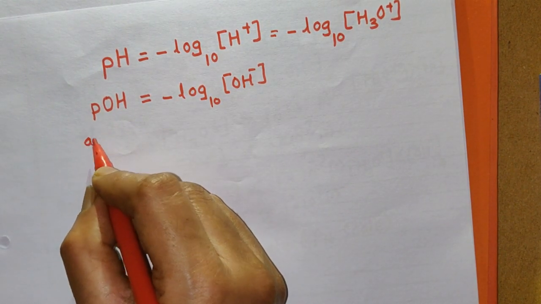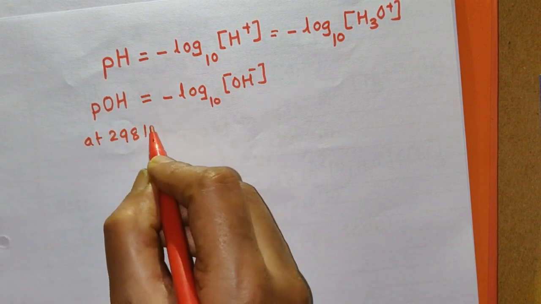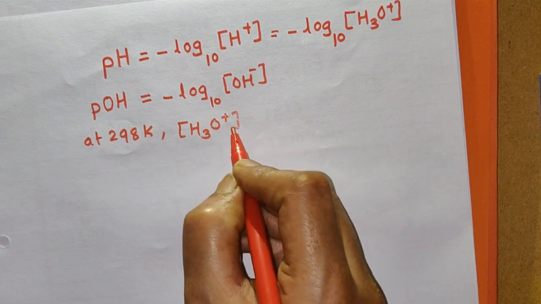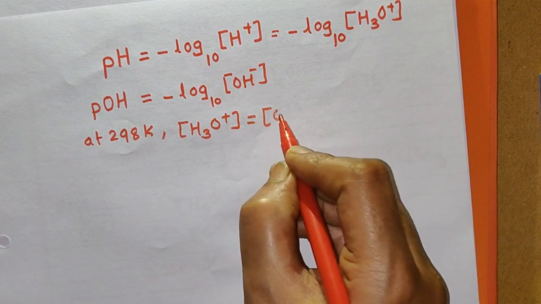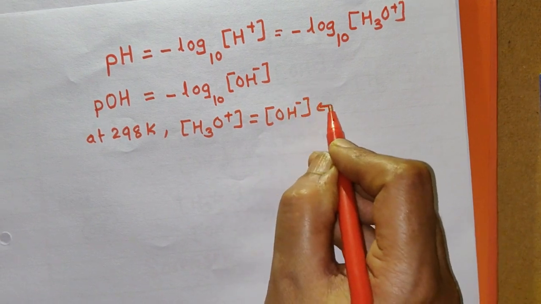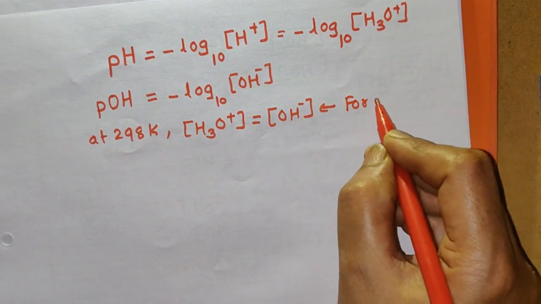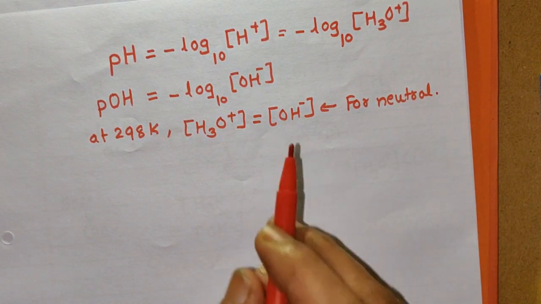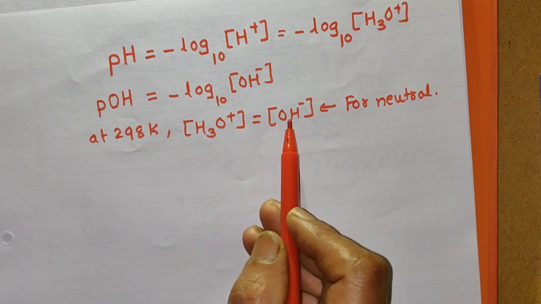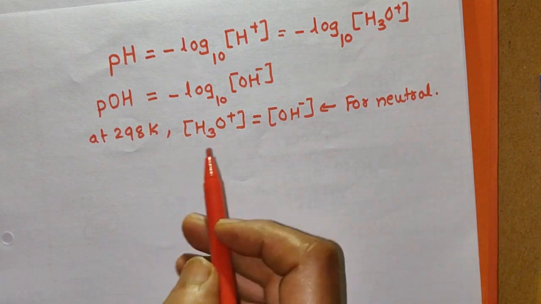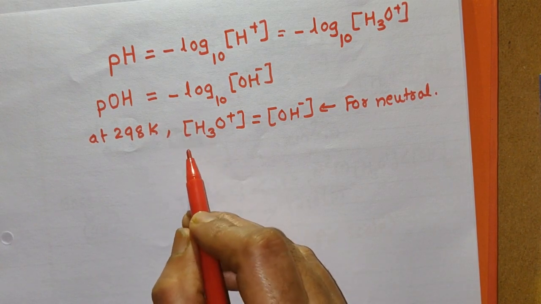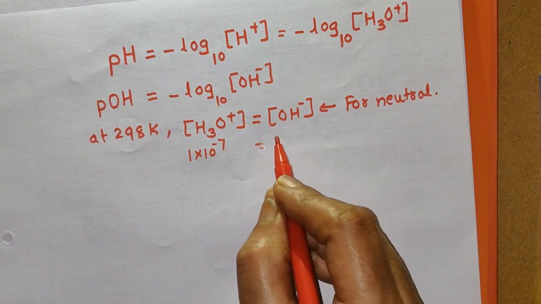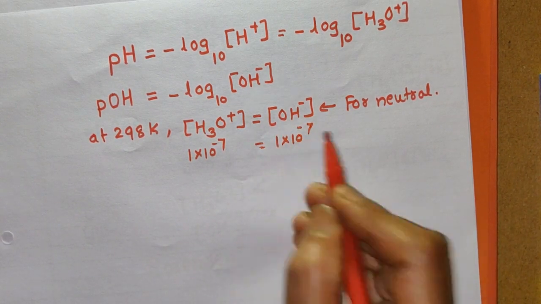Now at 298 Kelvin, the concentration of H3O+ is equal to the concentration of OH- for a neutral solution. When the solution is neutral, or we have taken pure water, the concentration of H3O+ is equal to the concentration of OH-, and at 298 Kelvin the value of this concentration is 1 into 10 raised to minus 7, and the concentration of OH- is also 1 into 10 raised to minus 7.